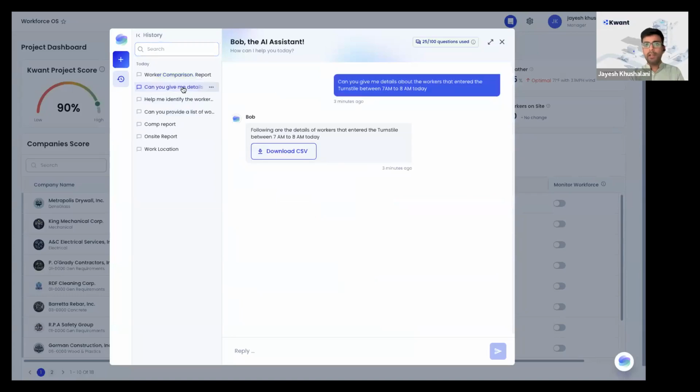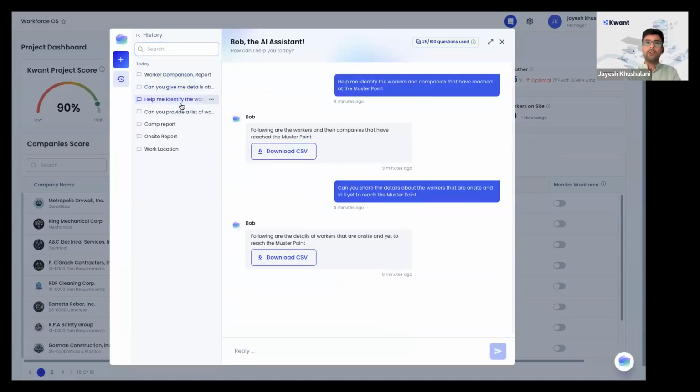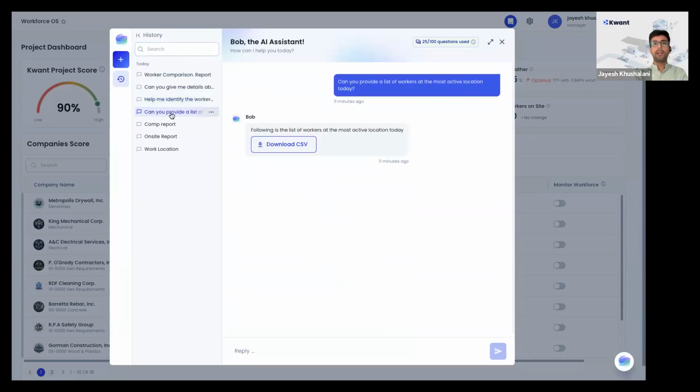It can become very helpful in cases like, let's say you want to look at muster point data every 2 weeks, or you want to look at turnstile data every week, or active location data. So you can just rename these conversations to on-site report, work location report, and so on, and then come and say, hey, give it to me for today. Give this data to me for yesterday, and so on.